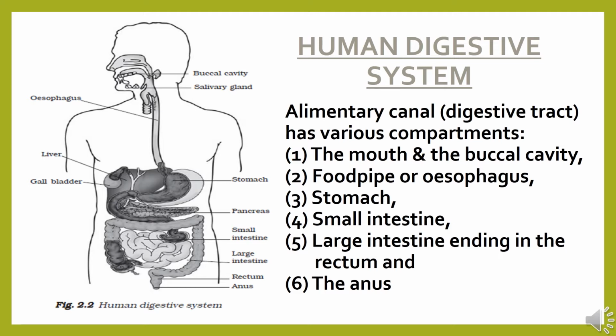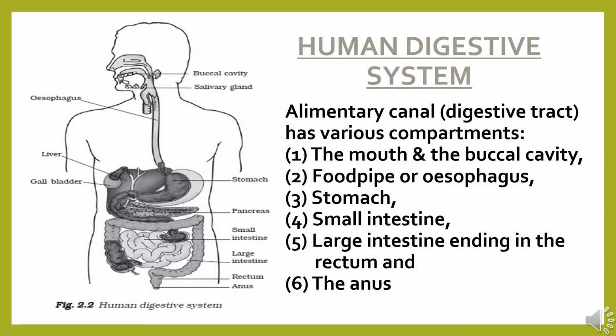Now here you can see the buccal cavity, where the food enters. We eat the food, we break it down with the help of teeth, and the food moves through the esophagus into the stomach. Here the digestion starts.